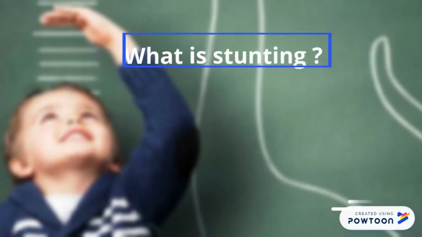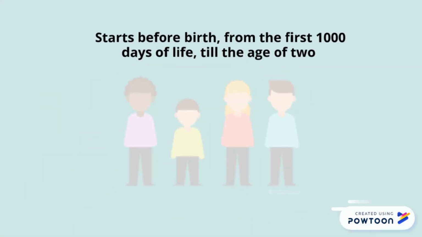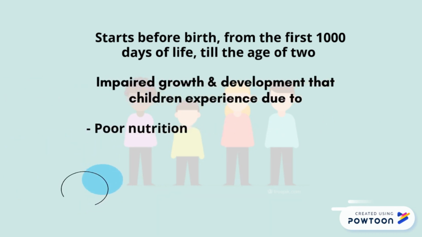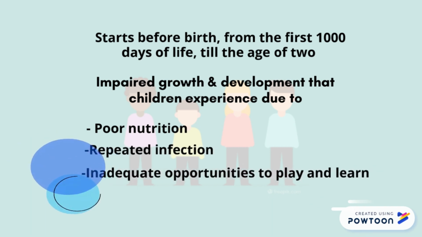Okay, basically stunting is defined as being stunted if their height for age is more than 2 standard deviations below the WHO child growth standard median. Usually, it starts in the first 1,000 days of the infant itself until the age of 2. This is caused by poor nutrition, repeated infection, and also inadequate opportunities to play and learn.